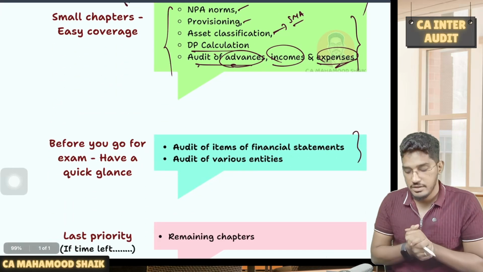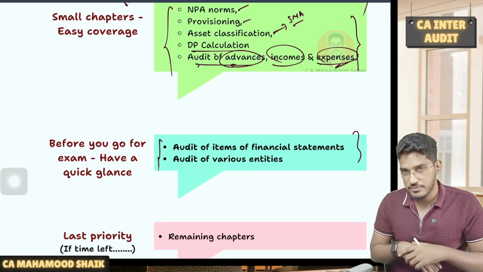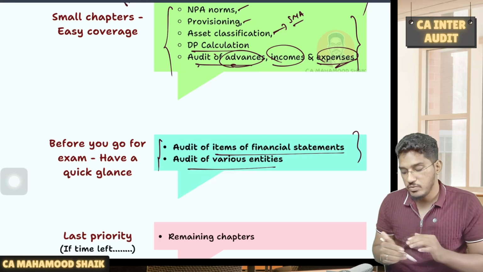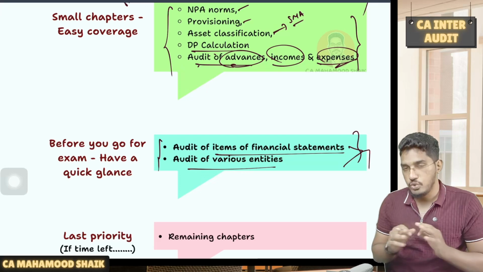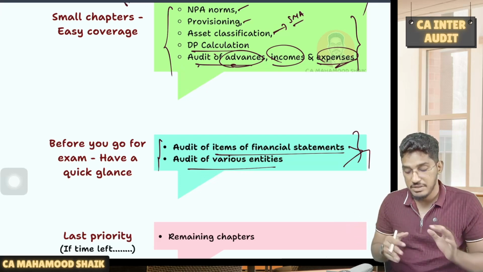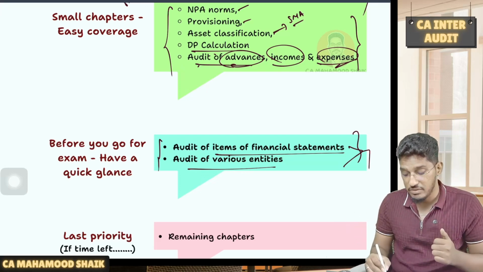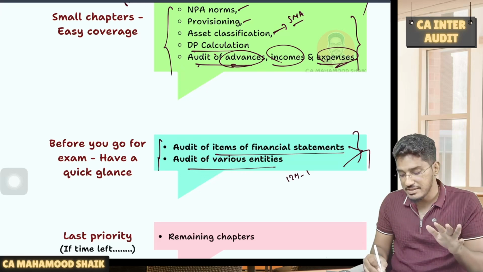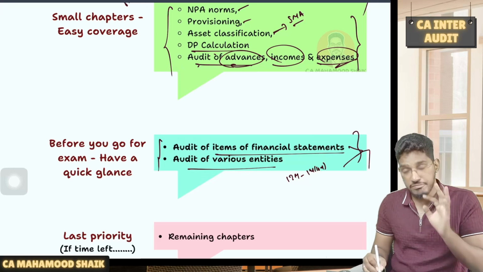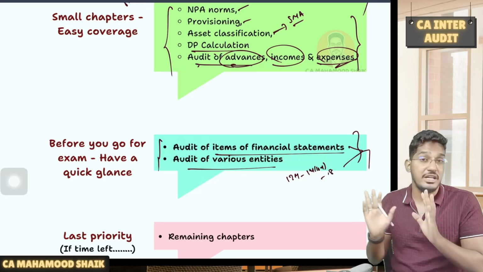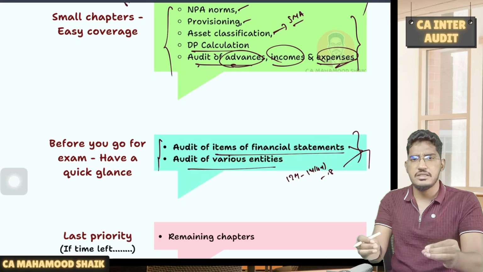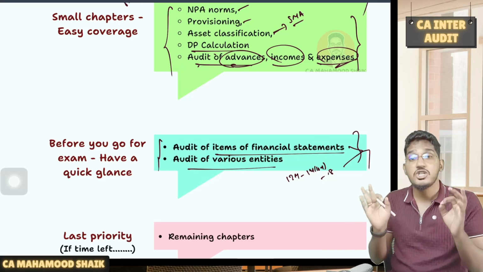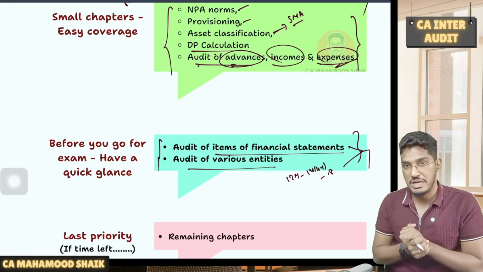Then the two most nightmare chapters for the students. One is audit of items of the financial statements, and the other one is audit of various entities. Many people wanted to take these two chapters as a choice. I will say no, never ever do it. From these two chapters put together, in the worst case you will see 12 marks, and on an average they are testing somewhere around 14 to 16 marks. There were a few attempts where they have tested even 18 to 20 marks also. In the worst case scenario, minimum 12 to 14 marks will be tested from these two chapters.